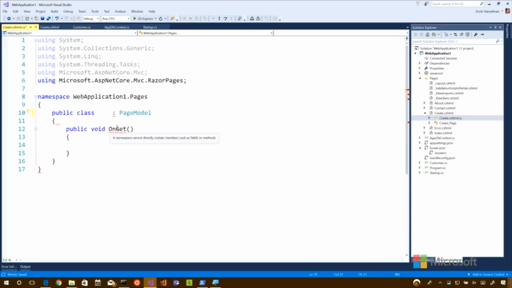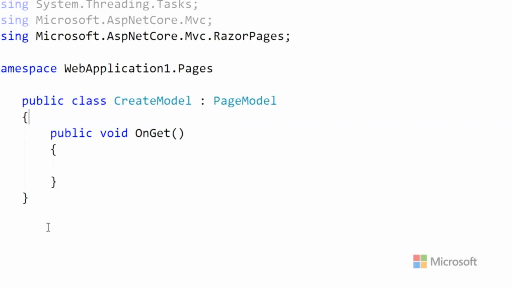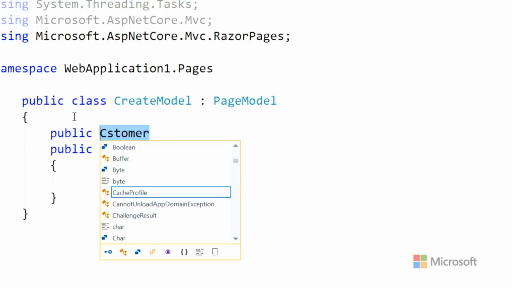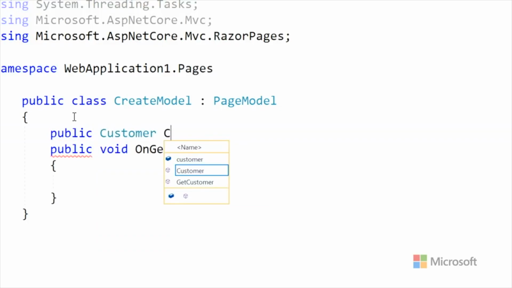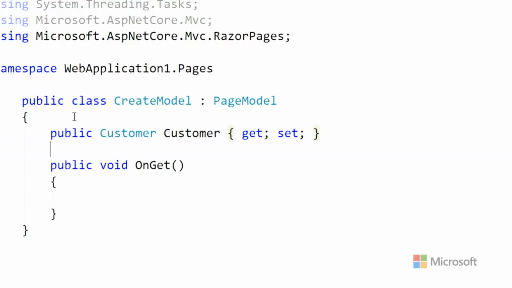There we go. Oh, yeah, I cut out create model. Thank you. All right. So our create model is going to need to know about customers because that's going to show up on the page. So public customer, that's a type. That's a name. You can tell by their color. It's a little confusing, but the property is called customer and the type is called customer.